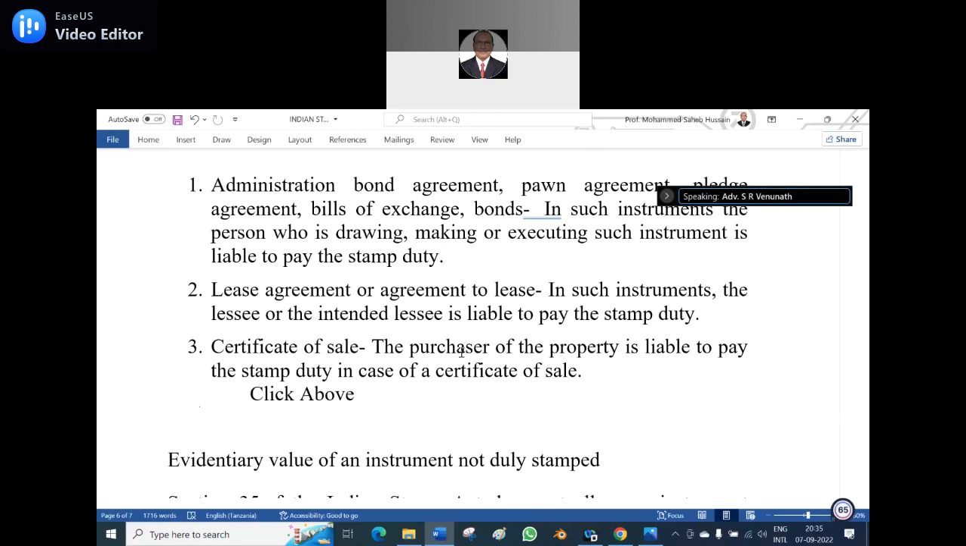The purchaser of the property is liable to pay the stamp duty in case of a certificate of sale.